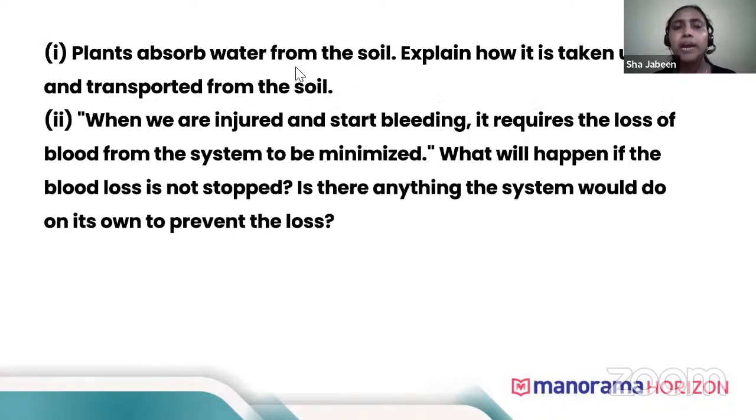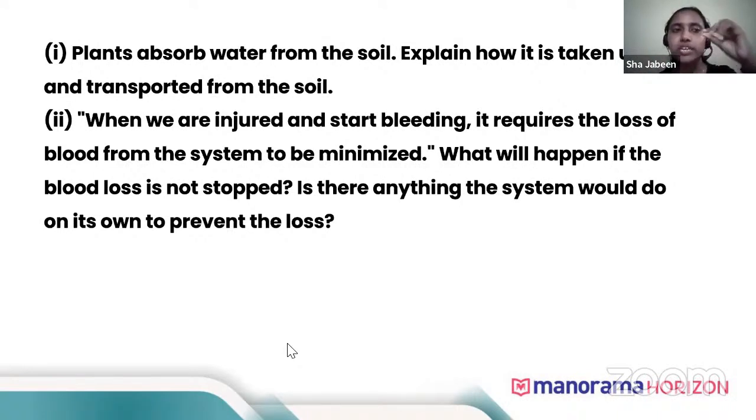Next, plants absorb water from the soil. Explain how it is taken and transported from the soil. We have seen how it is taken, right? Along with the ions, water also is absorbed. And how is it transported? It is transported due to transpirational pull. You have to remember the answer: due to transpirational pull.